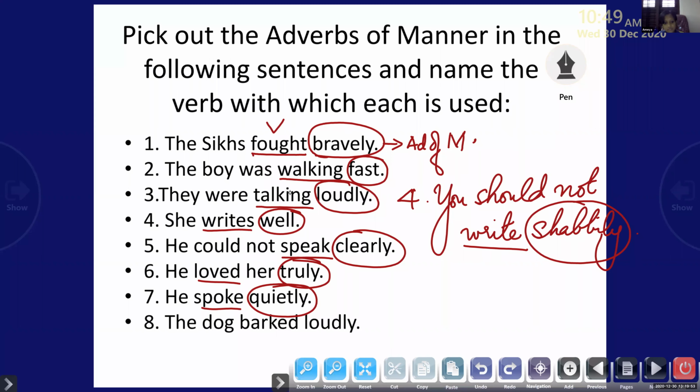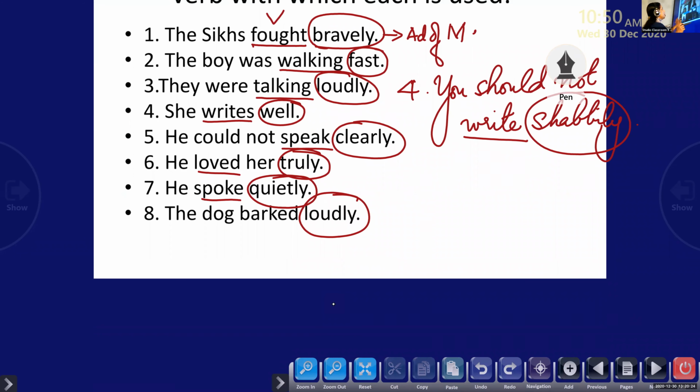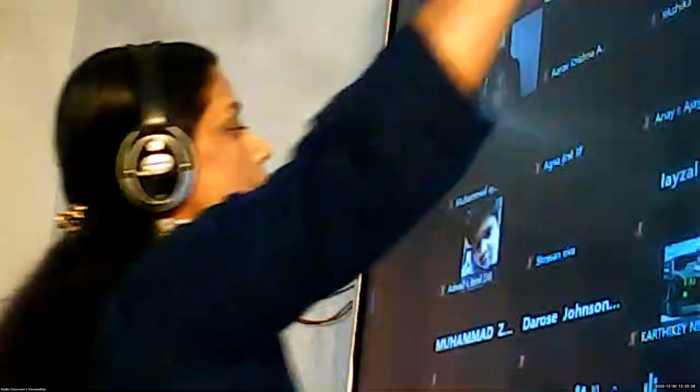Okay. Adhika, come on. We'll do the last sentence. Adhika, read the last question. The dog barked loudly. Yes, the dog barked loudly. Which is the adverb of manner there? Loudly. Loudly, very good. Now it describes the verb. Barked, very good. Okay, now we have come to the end of today's session, children.